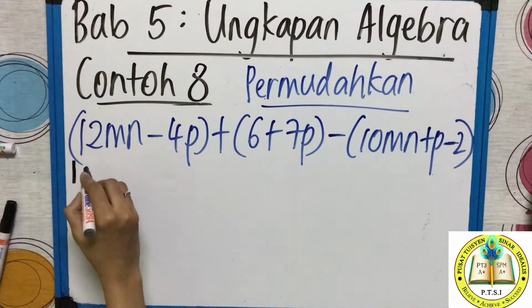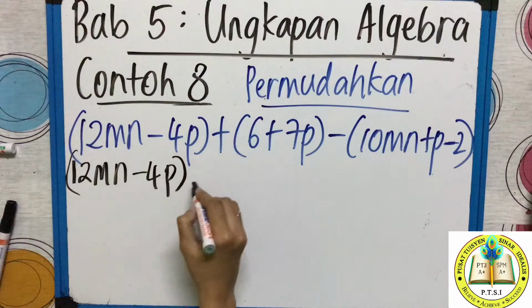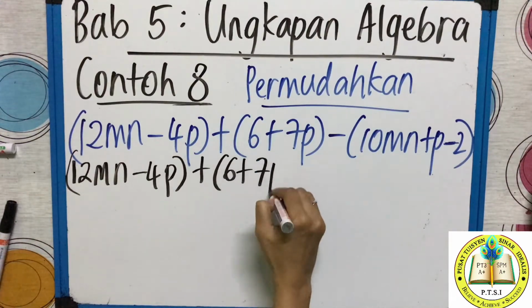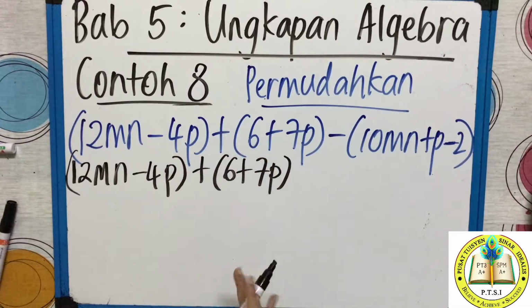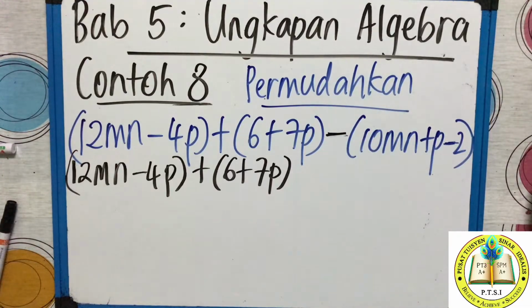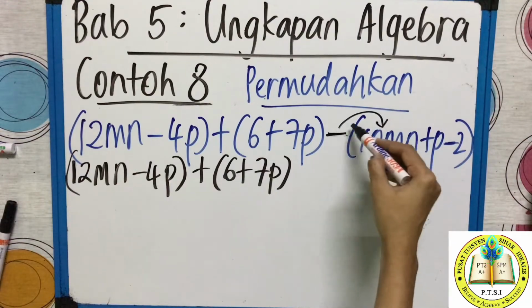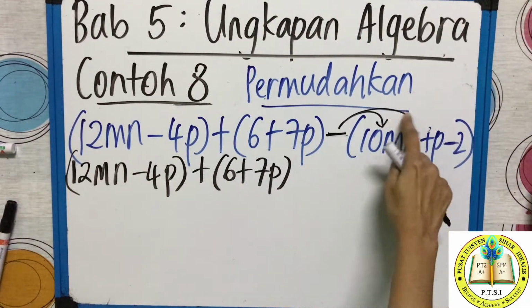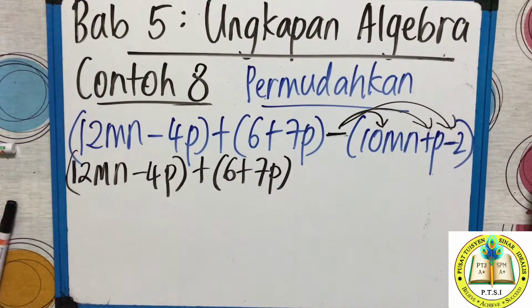12mn, okay, bracket minus 4p, teacher bring down, plus 6 plus 7p, I just bring it down. But because it's a plus, cikgu turunkan sahaja. But when there is a negative, remember class, you cannot just bring it down. Negatif ini kamu mesti kembangkan. That is the important step that you need to know. Positive, never mind, you can leave it. But negative, kamu mesti kembangkan.